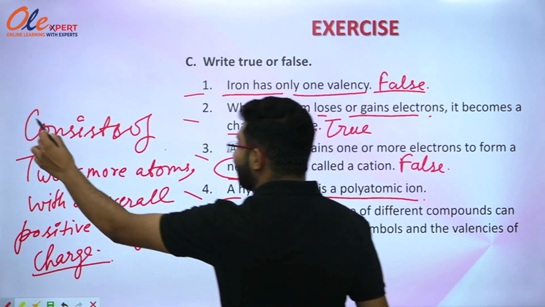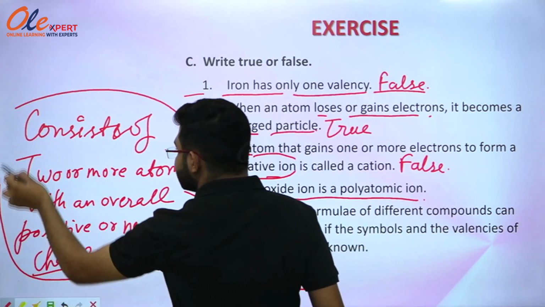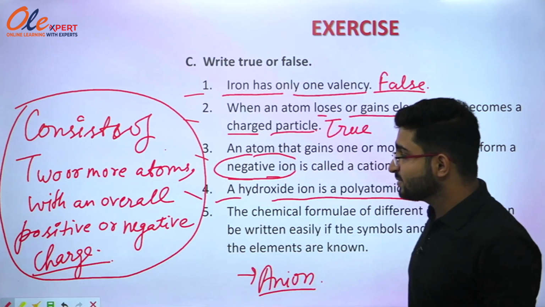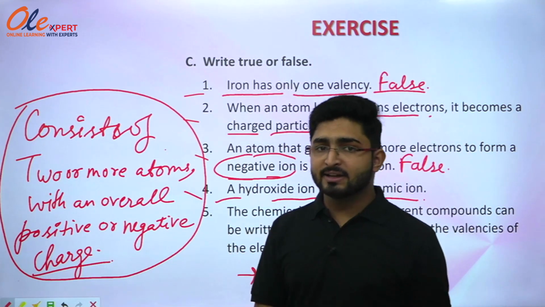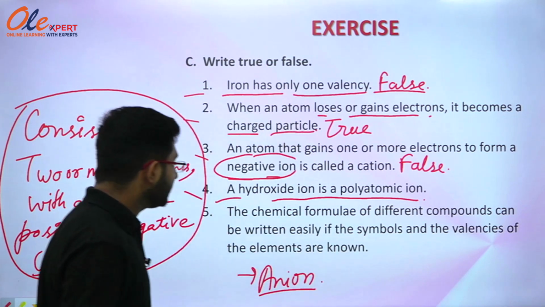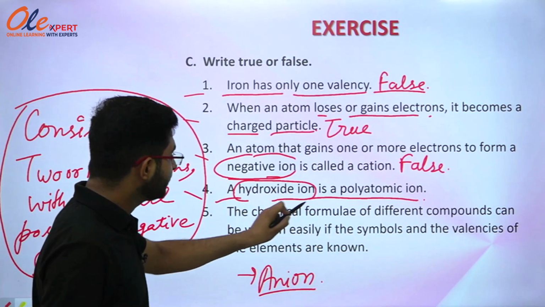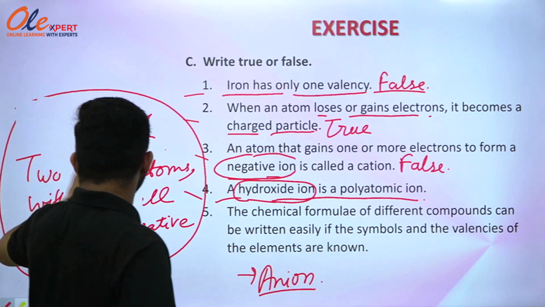Okay, so a polyatomic ion is an ion that consists of two or more atoms with an overall positive or negative charge. Exactly. And when we talk about hydroxide ion,